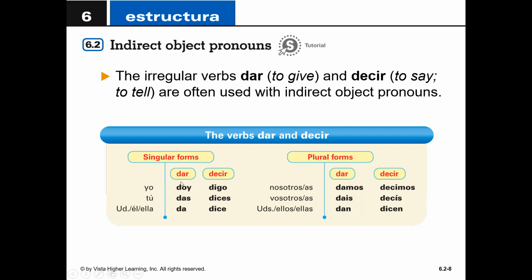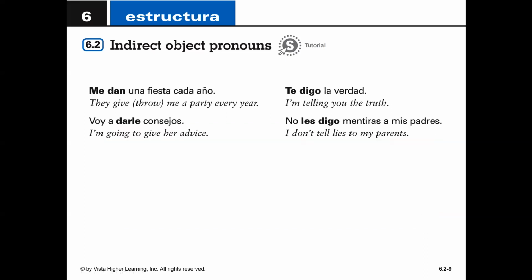Okay, so let's do dar. Please repeat after me. Doy, das, da, damos, dan. All right, so those are the forms for to give. So, I give, you give, etc. Okay. Decir, repita clase. Digo, dices, dice, decimos, dicen. All right, so those are those forms.